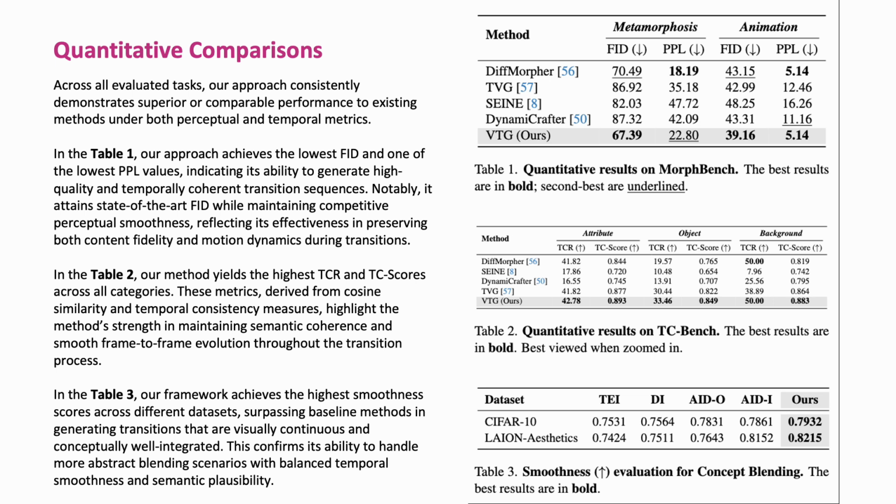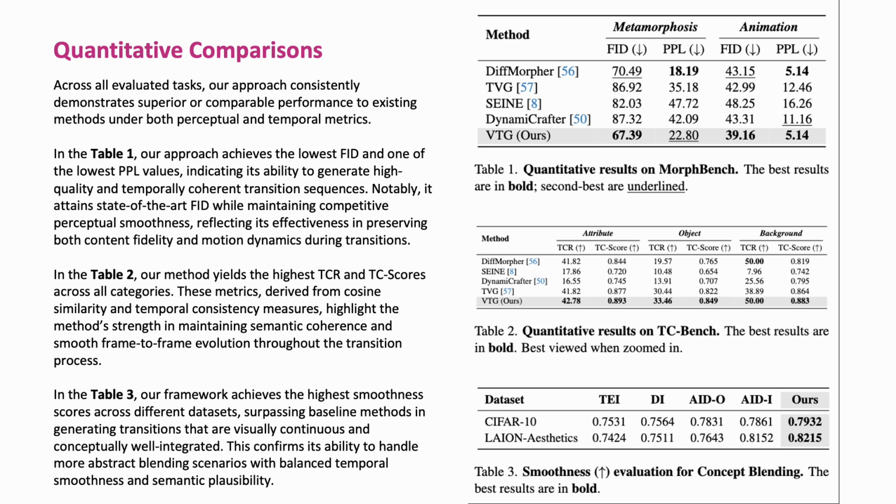In Table 1, our approach achieves the lowest FID and one of the lowest PPL values, indicating its ability to generate high-quality and temporally coherent transition sequences. Notably, it attains state-of-the-art FID while maintaining competitive perceptual smoothness, reflecting its effectiveness in preserving both content fidelity and motion dynamics during transitions. For Table 2, our method yields the highest TCR and TC scores across all categories.